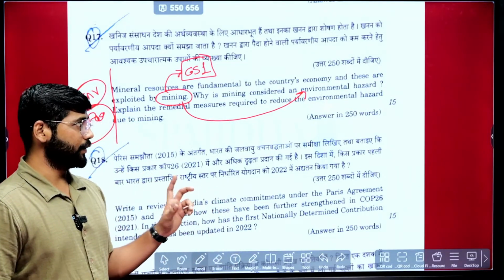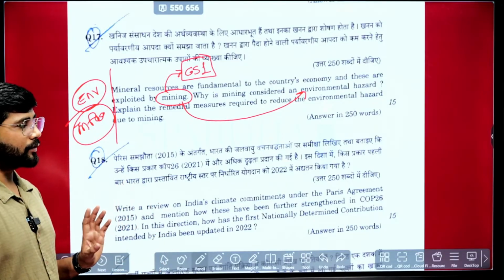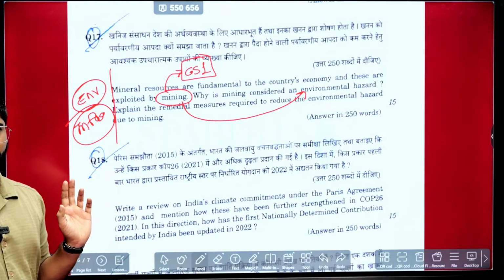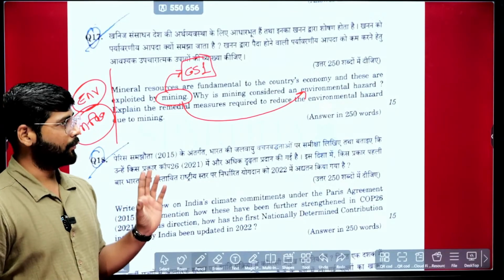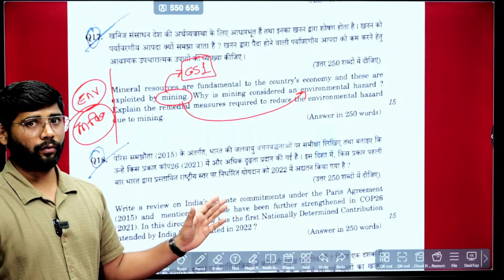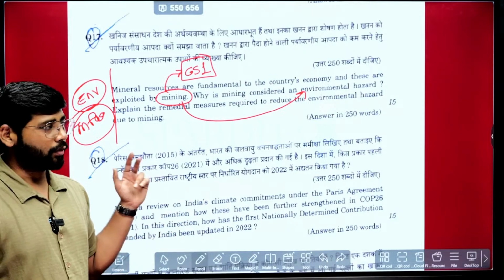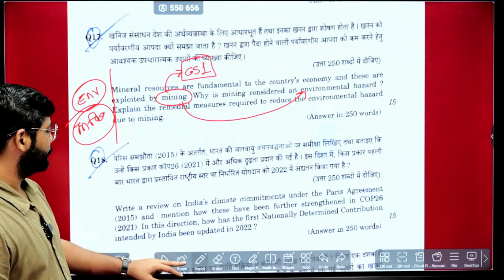But here, if you see GS3, which is considered low scoring, this year they have given enough scope to score marks because the questions are simple and direct. Except for a few questions, the questions are direct only.